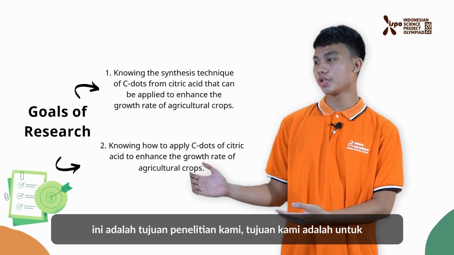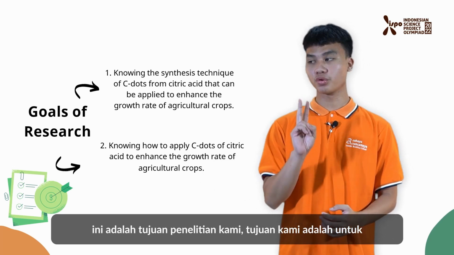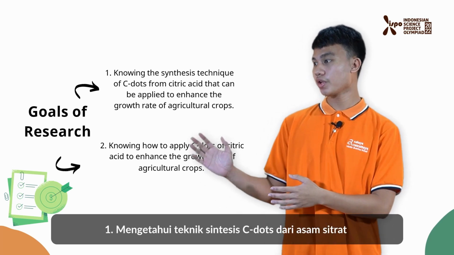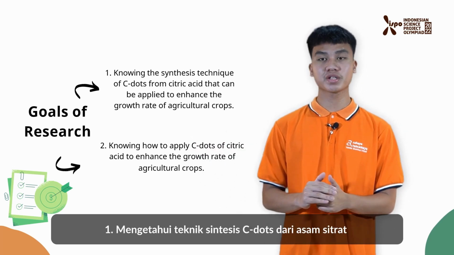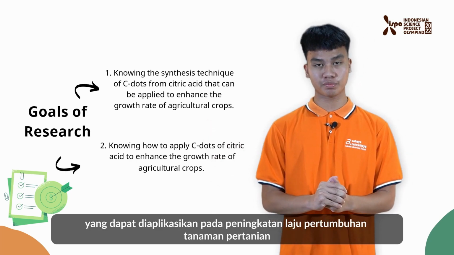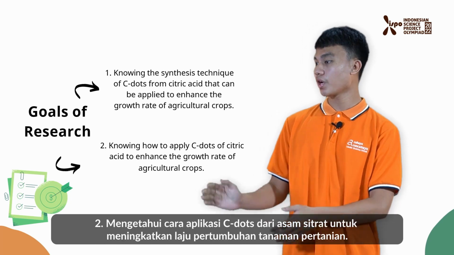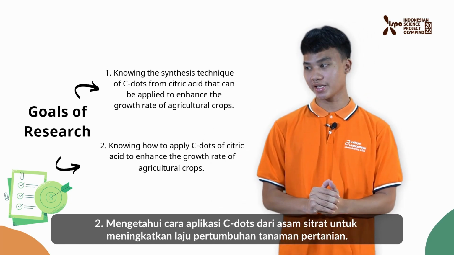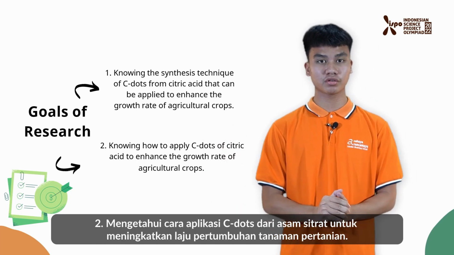So, this is our aim of research. We have two goals. The first one is knowing the synthesis technique of CDOTs from citric acid that can be applied to enhance the growth rate of agricultural crops. The second one is knowing how to apply CDOTs of citric acid to enhance the growth rate of agricultural crops.